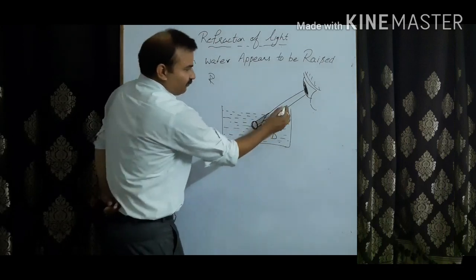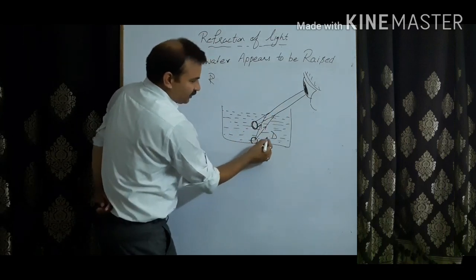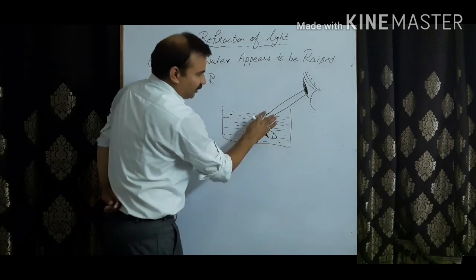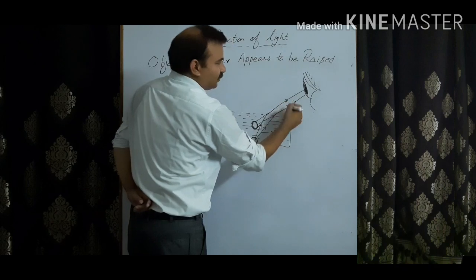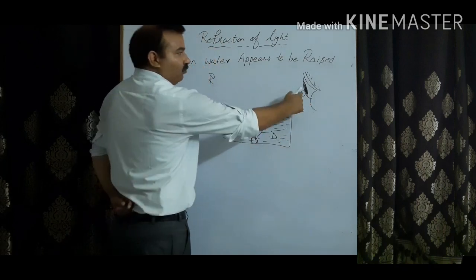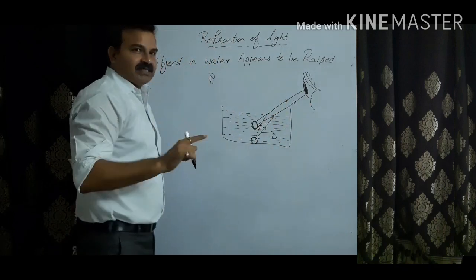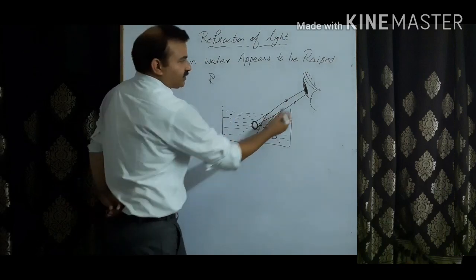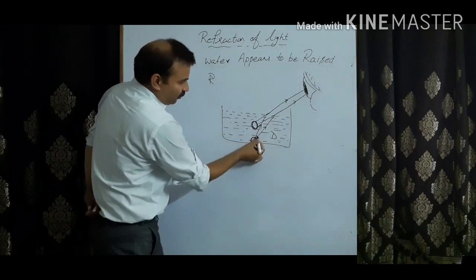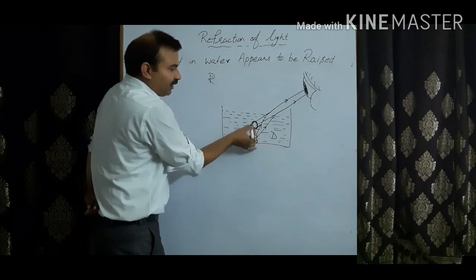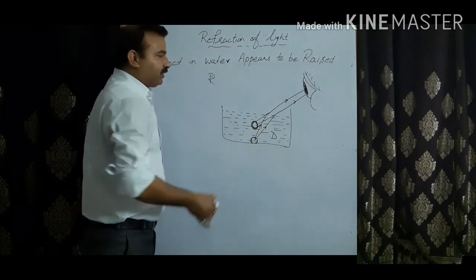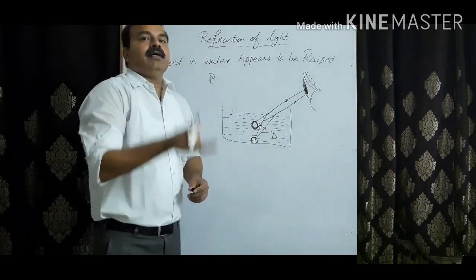Two rays of light come out, and this bends away from the normal towards the eyes, but we know that light travels in a straight line. So for us it seems that light is coming from up from this point. It means there is a difference in the height of this coin. That's why the coin seems to be a little raised up.